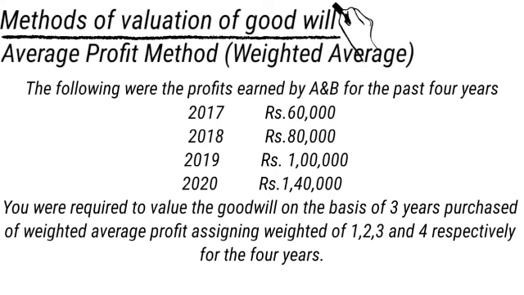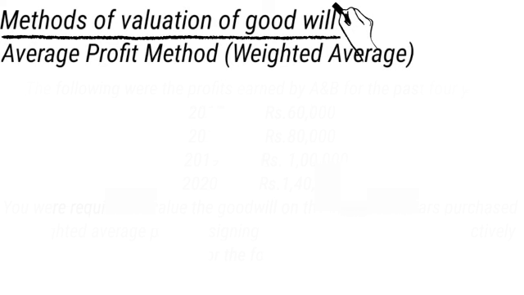We have to calculate the weighted average profit. For this we prepare a table.